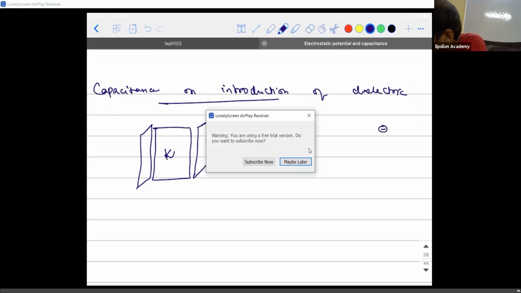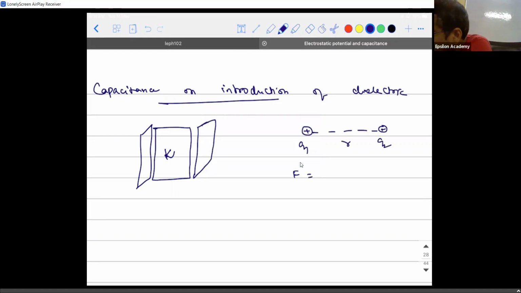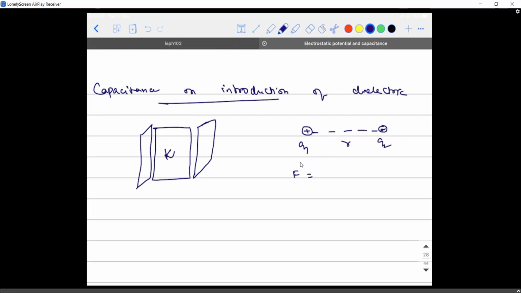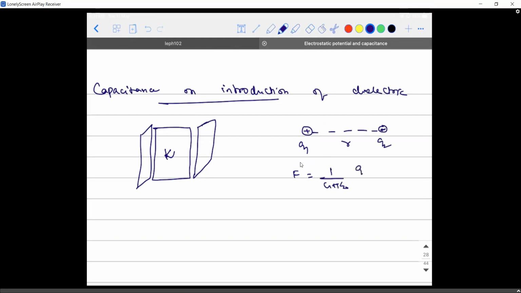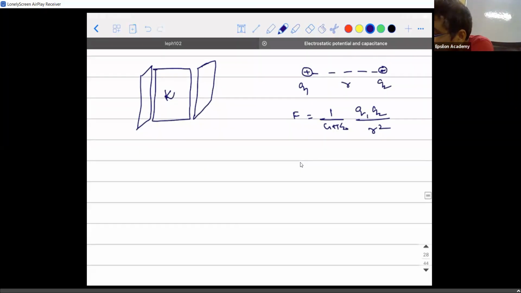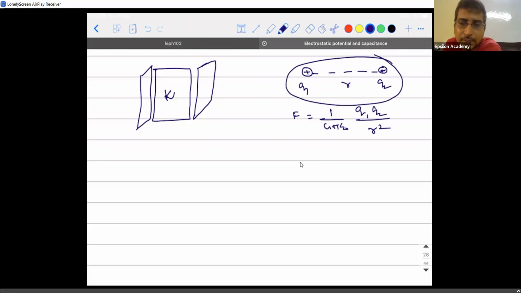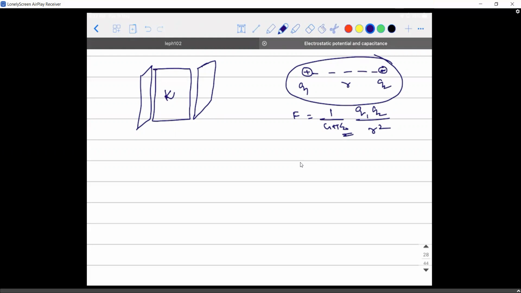If I have two charges of values q1 and q2 separated by a distance r, what is going to be the force of attraction or repulsion between them? It is 1 by 4 pi epsilon naught into q1 q2 divided by r square. You wrote it as 1 by epsilon naught because these two charges are separated in what medium? Air or vacuum, right?